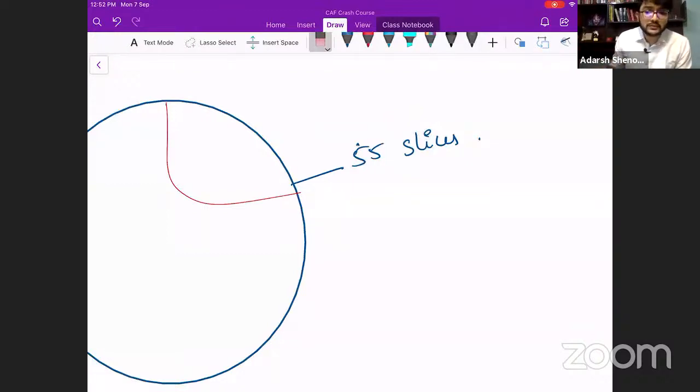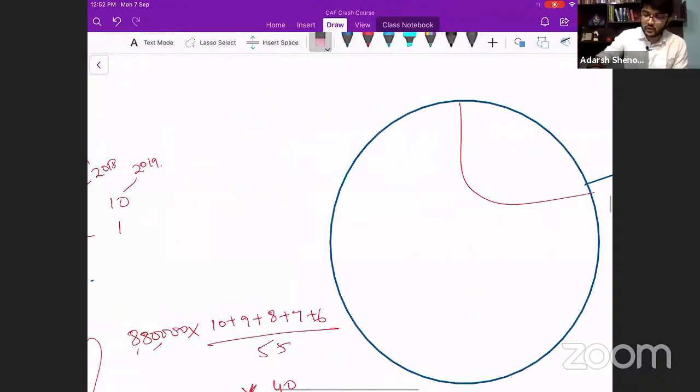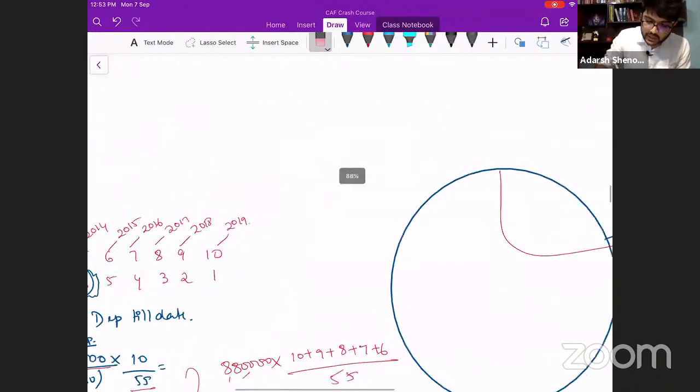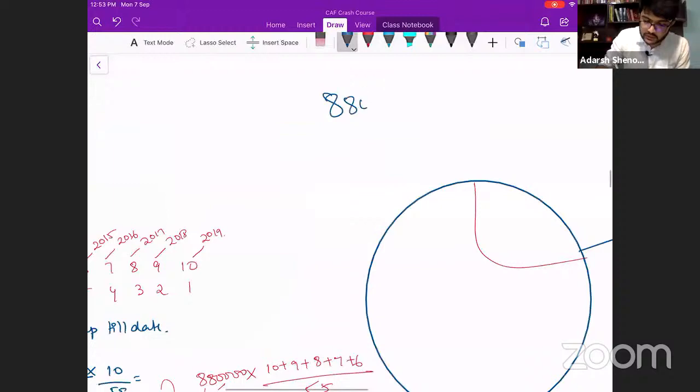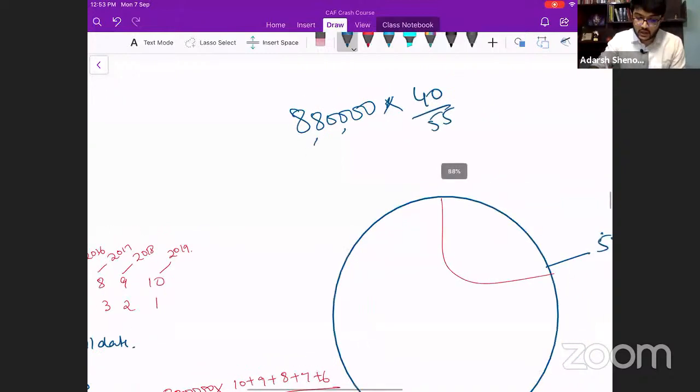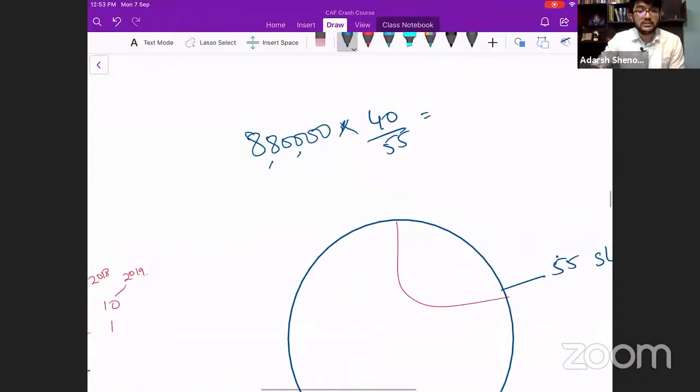Out of how many slices? 55 slices. How many slices have you written off? 40 slices. So 40 slices have been written off out of the total depreciable value of 8,80,000. This is how much we're going to depreciate over the period, the total depreciation we're going to charge. Out of that, we have charged 40 by 55.